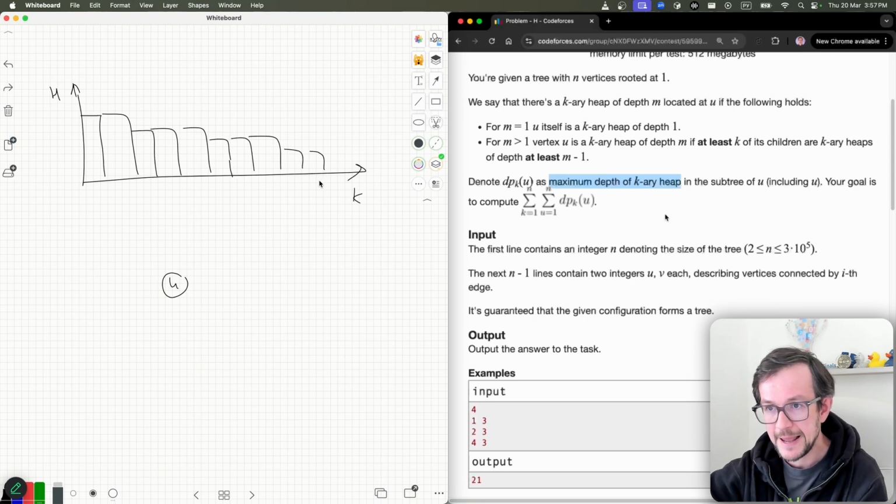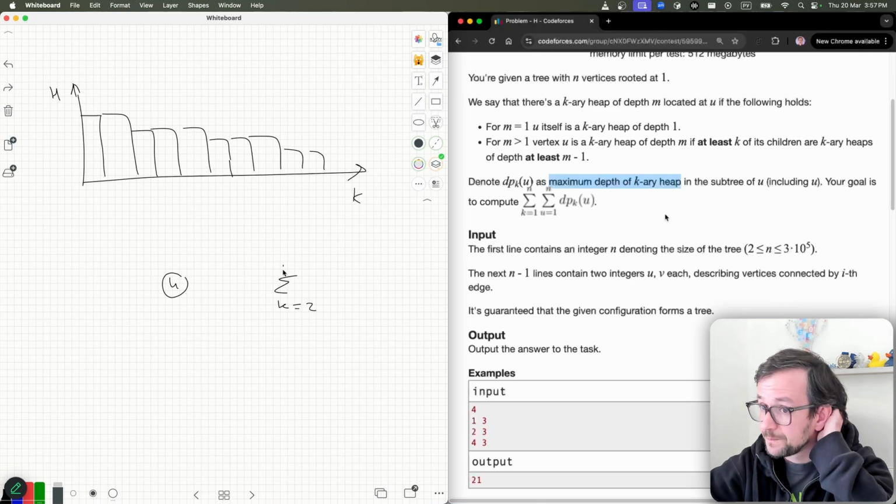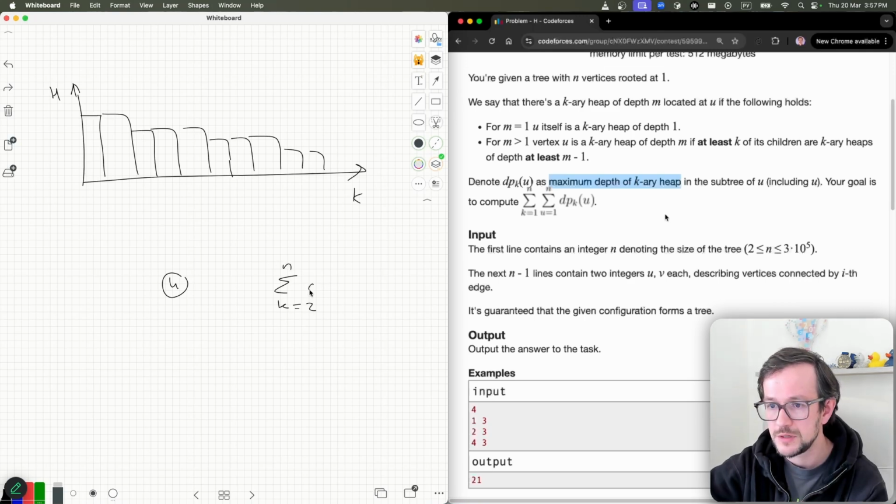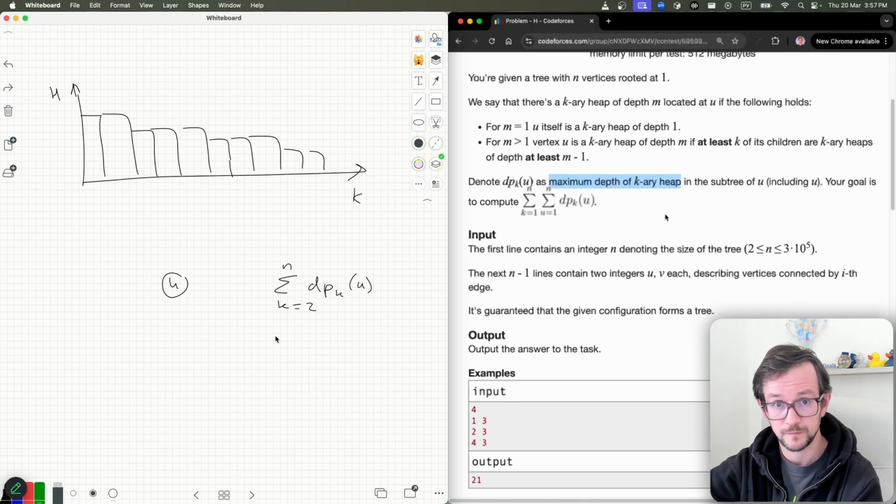For every k, you calculate the maximal height and calculate the sum of all these numbers. So this is the sum for k from 2 to n, let's say from 2, since 1 is different, of dp k of u. So what will I do instead?